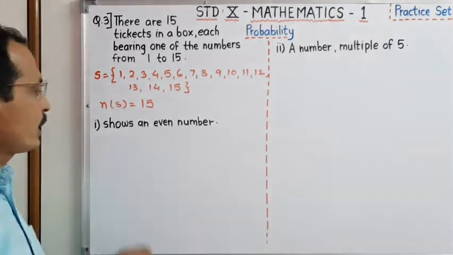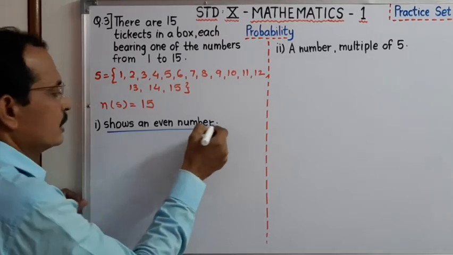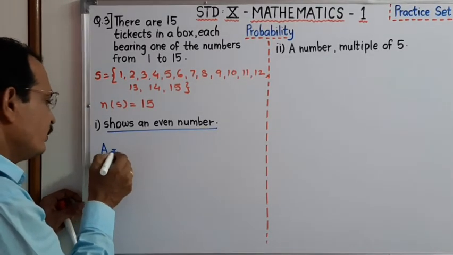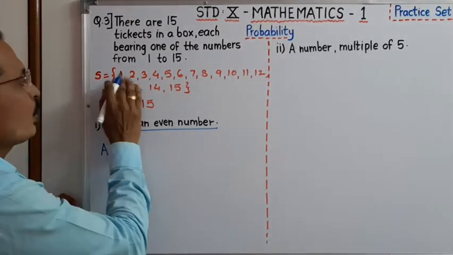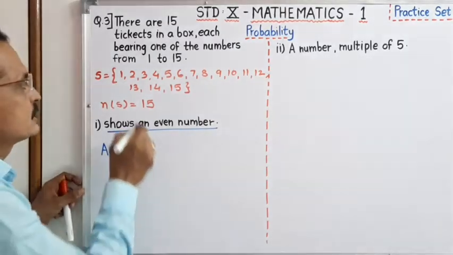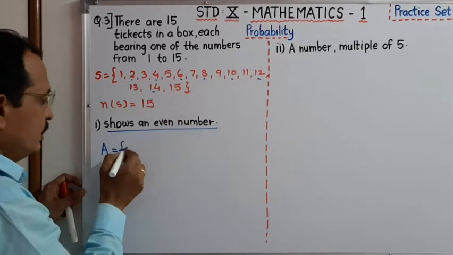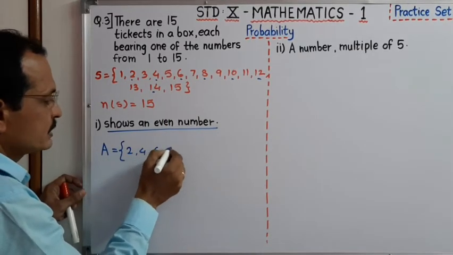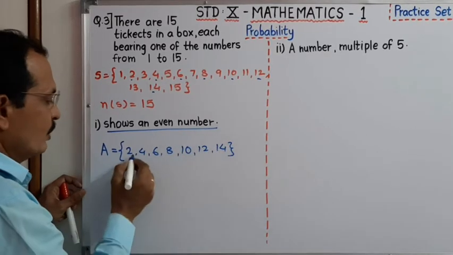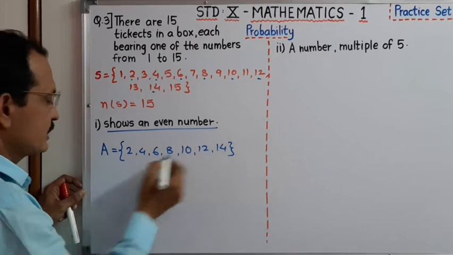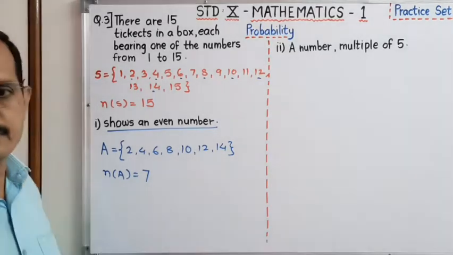From that, we have to write the probability for the event that shows an even number. Therefore, event A shows an even number. Now, dear student, from this we have to write the even numbers: 2, 4, 6, 8, 10, 12 and 14. That is 1, 2, 3, 4, 5, 6, 7. Number of A is equal to 7.